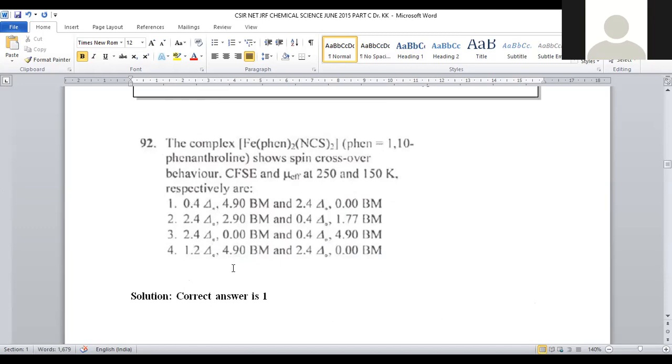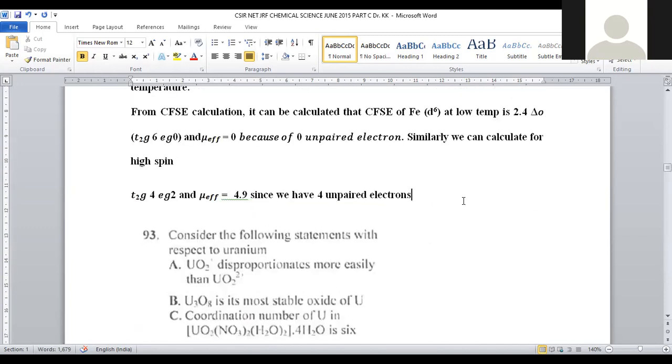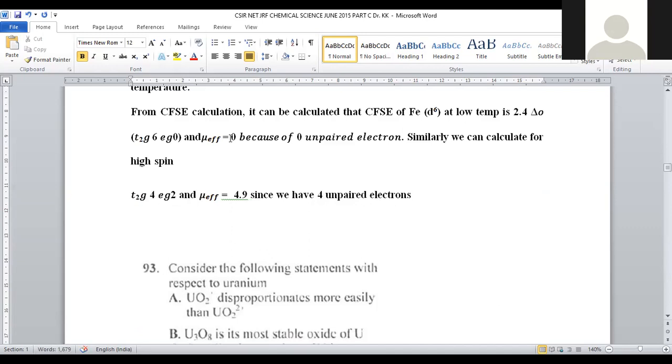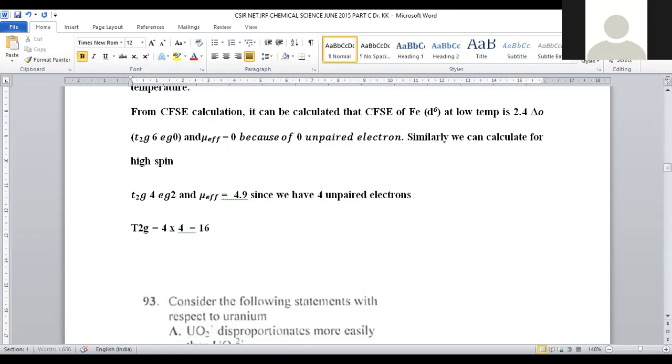Which one? CFSE should be calculated. Let us calculate the CFSE value. The T2G orbital energy contribution will be 4 into 4, 16. For the Eg orbital energy contribution, how many electrons are there? 2 electrons are there.